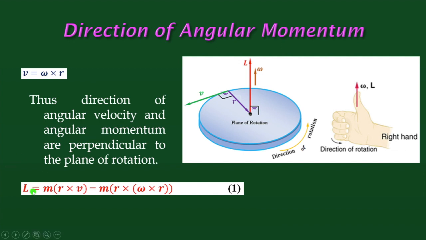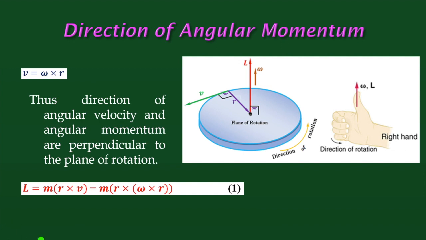And as angular momentum is the cross product of r and v, whereas mass is a scalar quantity, for the direction we have to consider r and v.